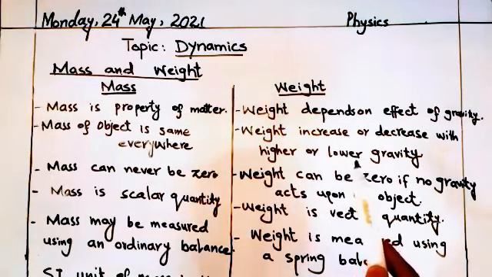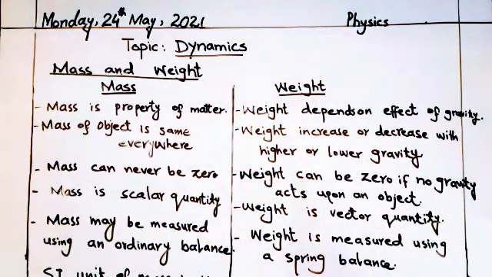Simply we can say the mass of a body is the quantity of matter possessed by a body, and weight is the amount that depends upon gravity. Third, mass can never be zero. Weight can be zero if no gravity acts upon it. Mass is a scalar quantity and does not change with change of place. It is measured by comparison with standard masses using a beam balance. Mass may be measured using an ordinary balance.